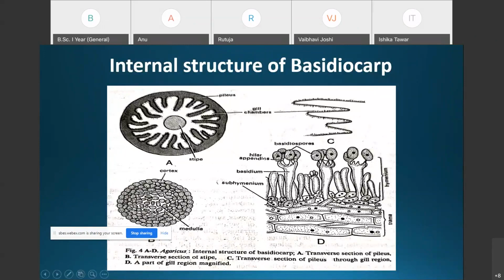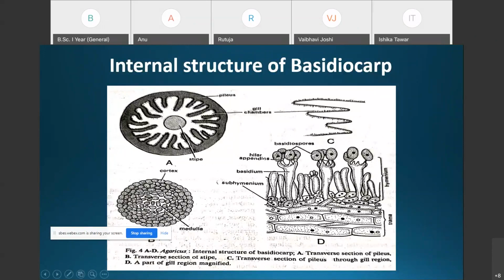Thus the internal structure of the gill is differentiated into three regions: the trama, the subhymenium, and the hymenium.